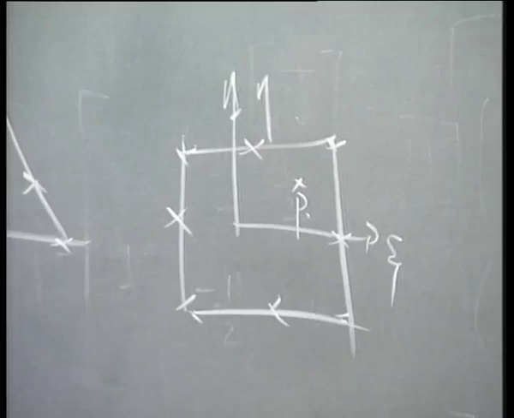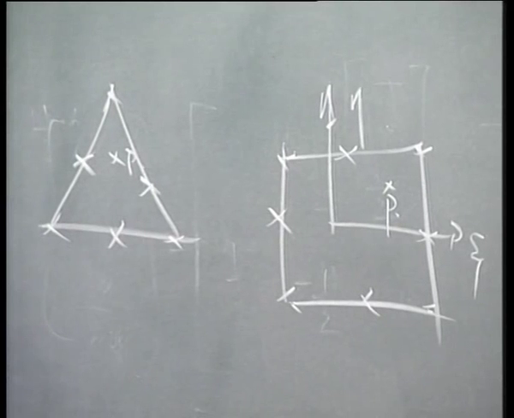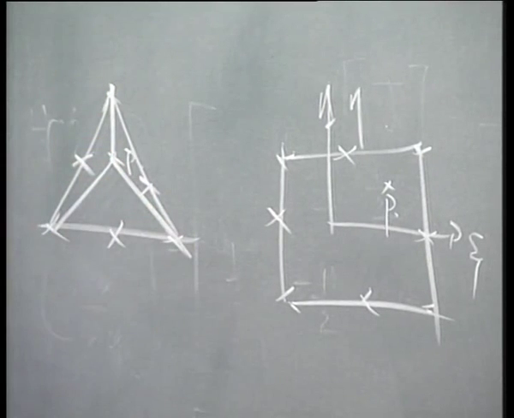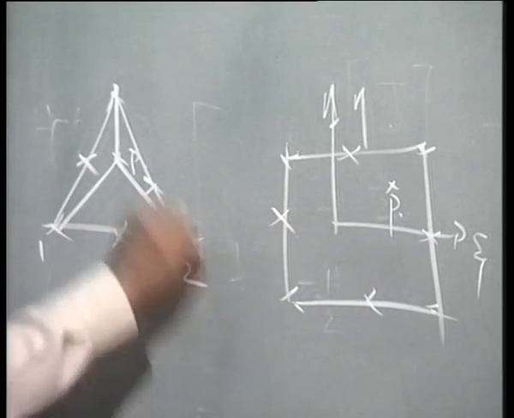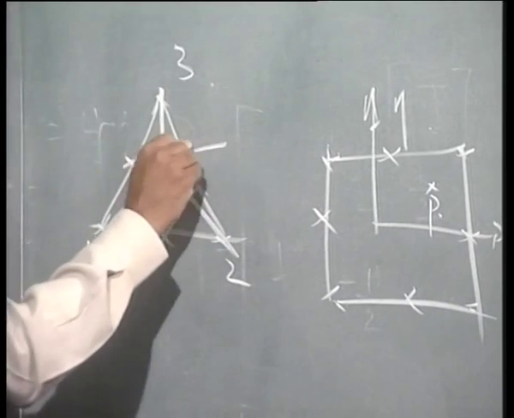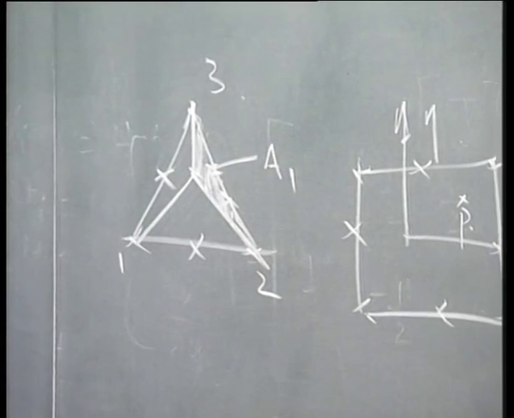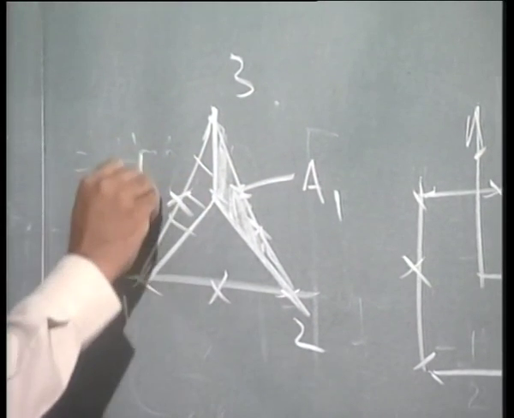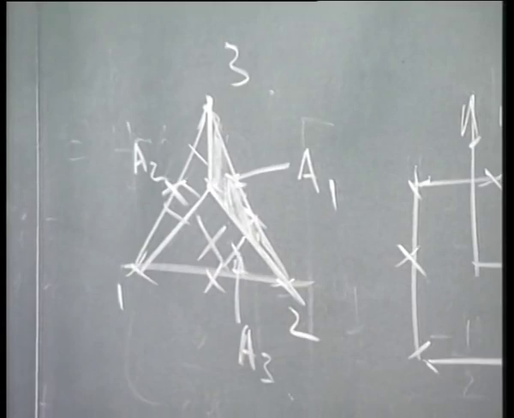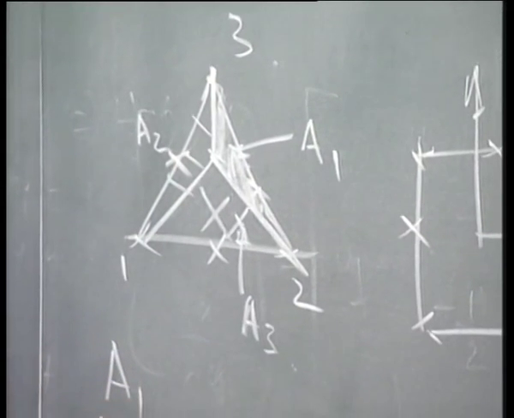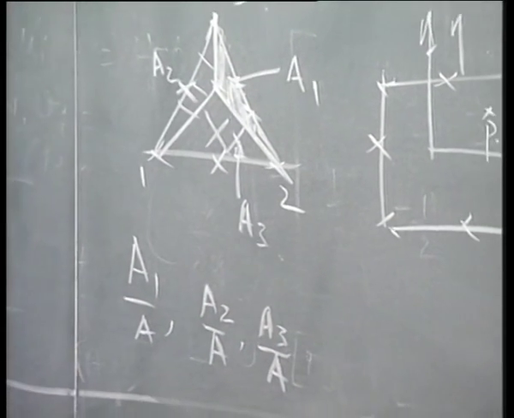Here we are going to have another approach. Say if this is the point P, then I can join this P with the nodes 1, 2 and 3, and call this area A1, this area A2 and this area A3, and use A1 by A, A2 by A and A3 by A as a natural coordinate system.